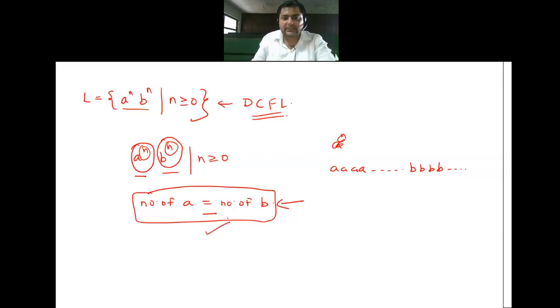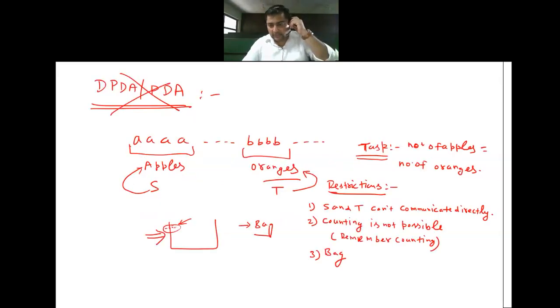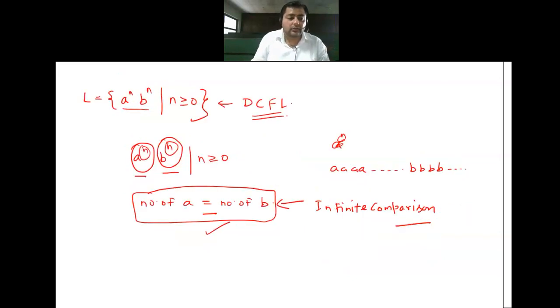And this is not only a comparison, it is an infinite comparison. If this comparison had been finite, finite automata would be enough to do this. But this is an infinite comparison, and finite automata cannot have an infinite number of states. There is no infinite memory available with finite automata, because the only memory available to finite automata is in the form of states.